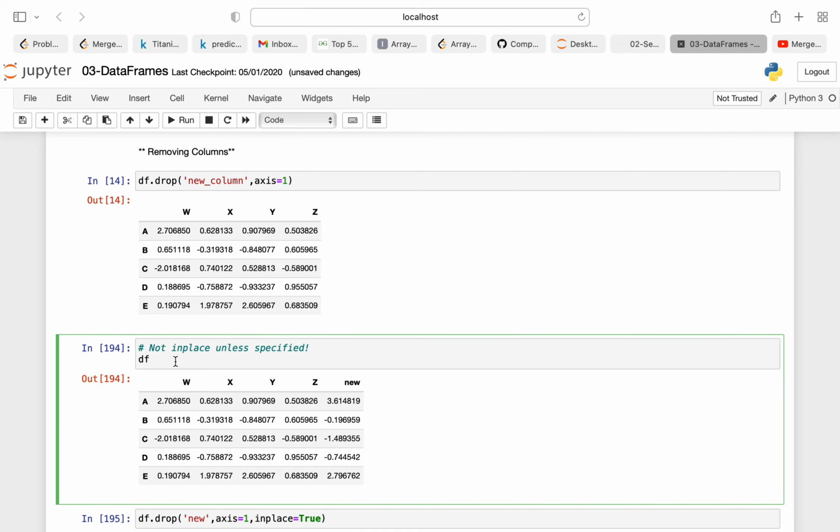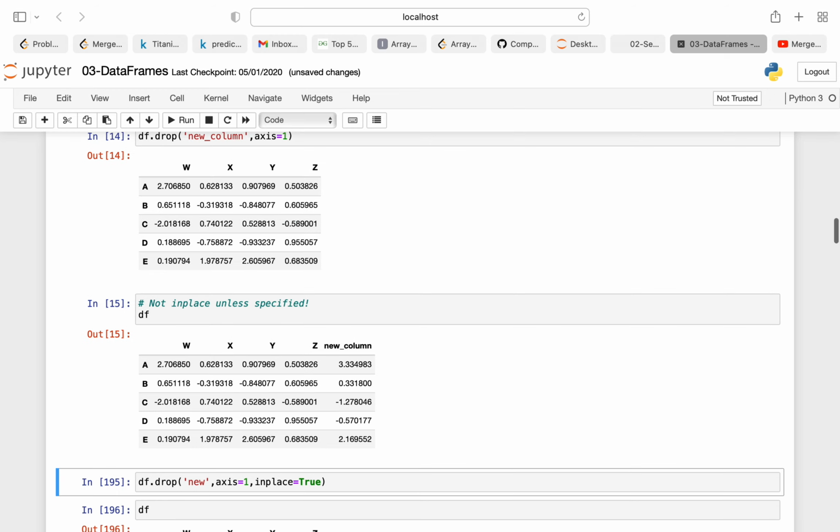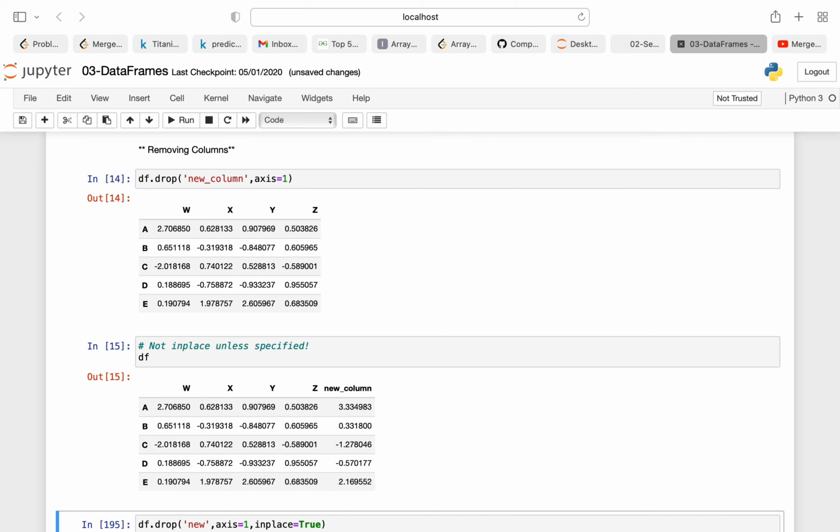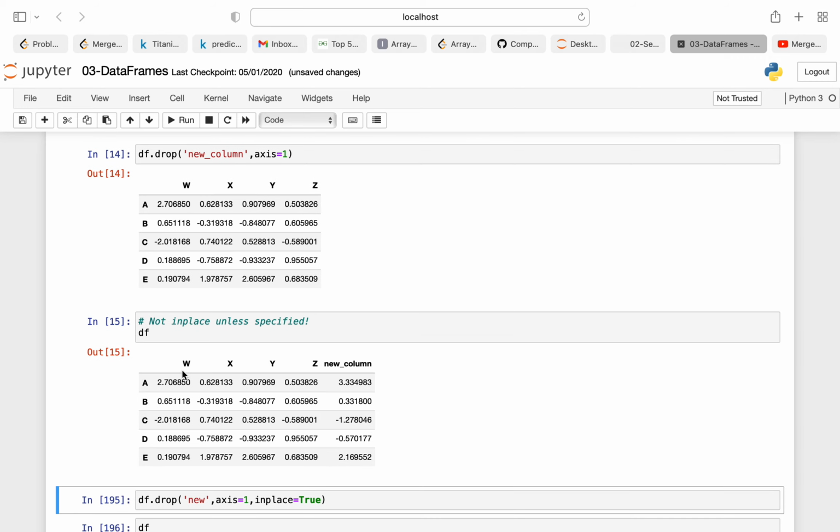Now if I print df, you can see I still have my new column because I have not set inplace equal to true. If you do inplace equal to true, it will basically put those changes in your original data frame also.